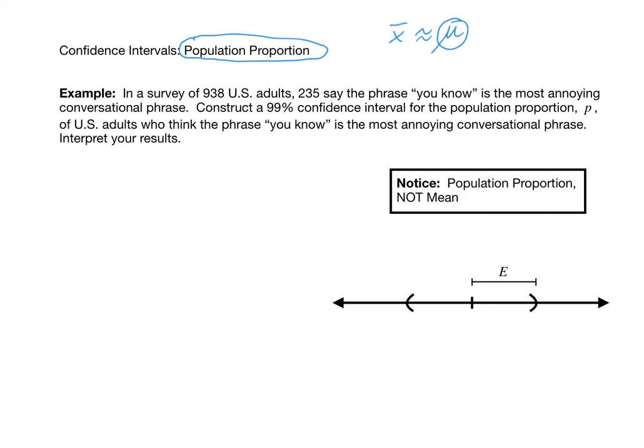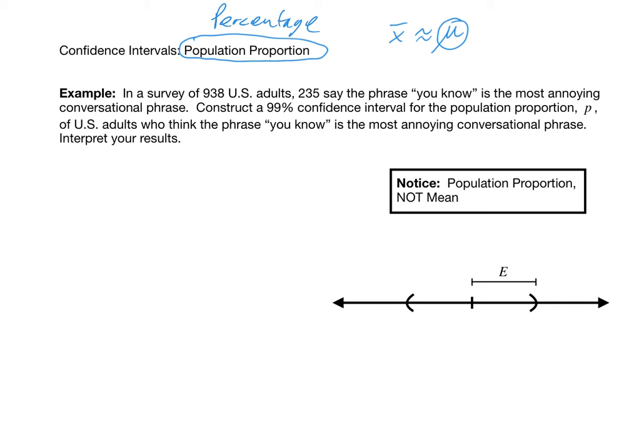Instead, what we want to know is what percentage of US adults find the phrase "you know" to be the most annoying conversational phrase. So we're not looking for a mean mu. Instead, we're looking for a population proportion, or just said differently, a percentage of US adults who think the phrase "you know" is the most annoying conversational phrase.